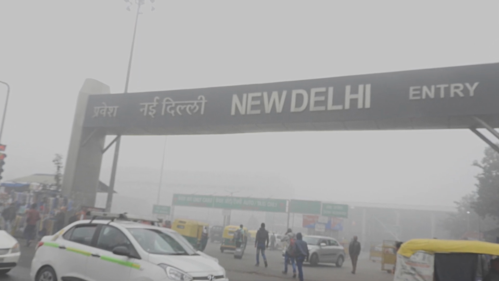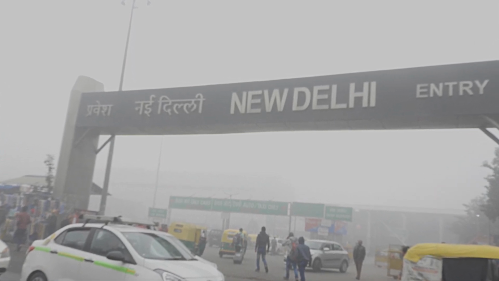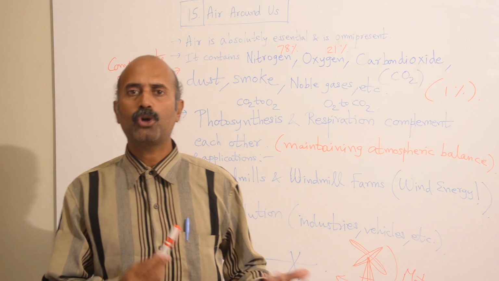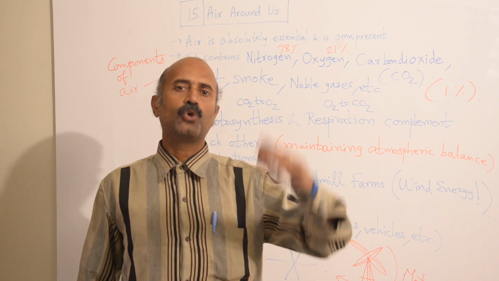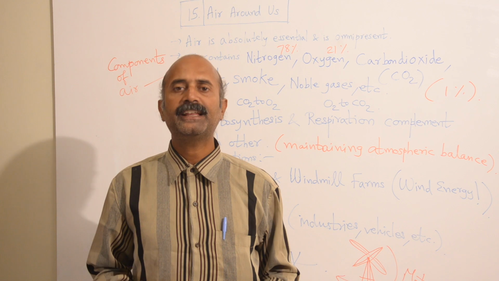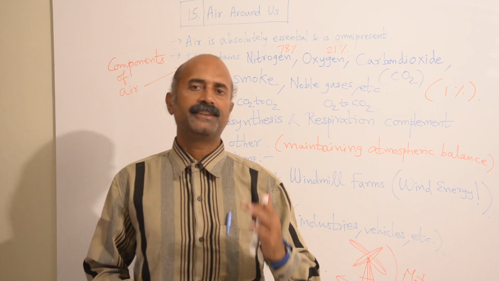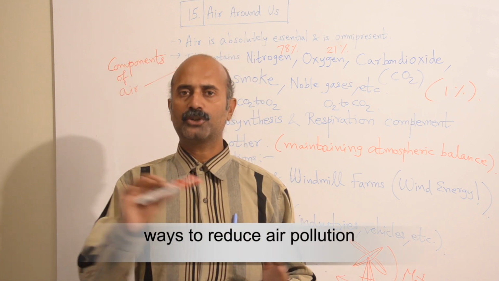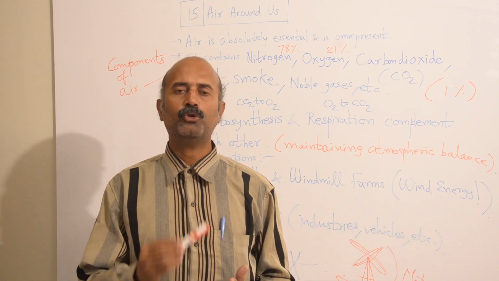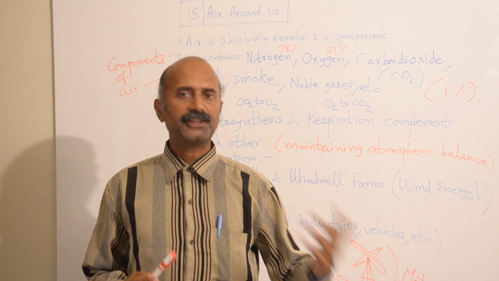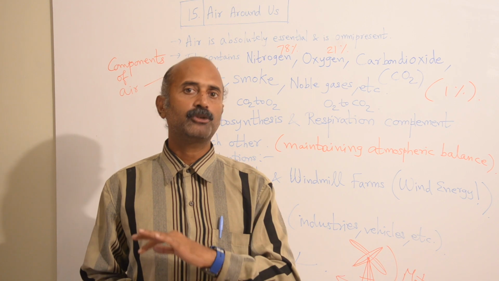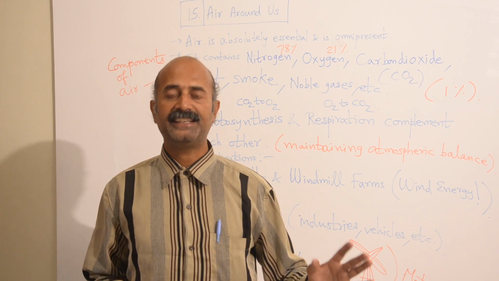And what about the vehicles? We use vehicles, cars, bikes, trucks, lorries. Everything is releasing a lot of gases which go into the air, get mixed in the atmosphere, and pollute the air. So it is not at all advisable. That's why, according to the United Nations Global Climatic Survey, all countries are required to make sure that before they release gases or other chemicals into the air or the atmosphere, they have to be clean and green. They have to be treated properly first before releasing them.